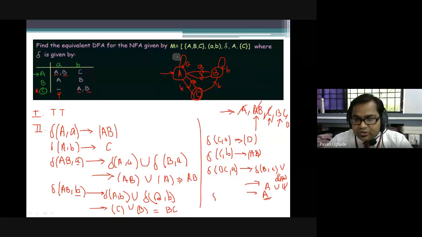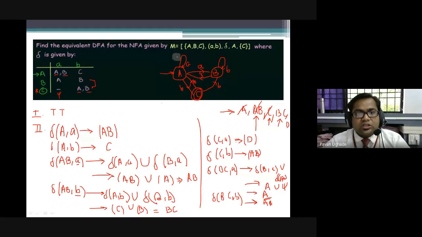Whether A is being added, it is already part of the list, no need to add. Okay, so next transition function BC over B. Can you tell me in this way directly? BC over A. So what we'll be doing, we'll simply take B union AB. So that is AB. You can do everything from here, but you need to write the steps, so you have to show all these transitions. That's it, nothing else. You can sit and make the whole thing as a table too. No need to, but as a part of your answer, you are going to write this as one of the steps. You need to write all the transitions. Okay, so BC is A.